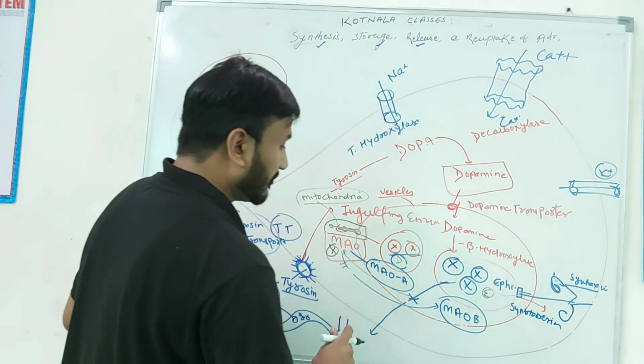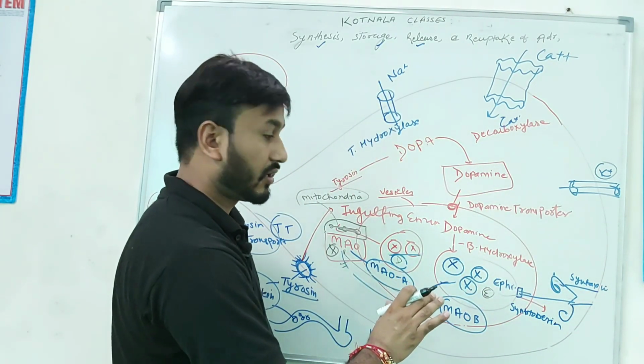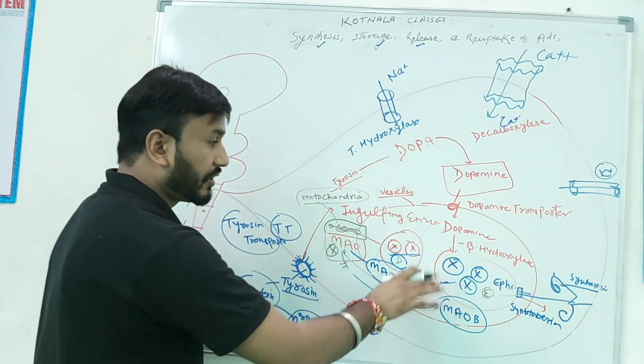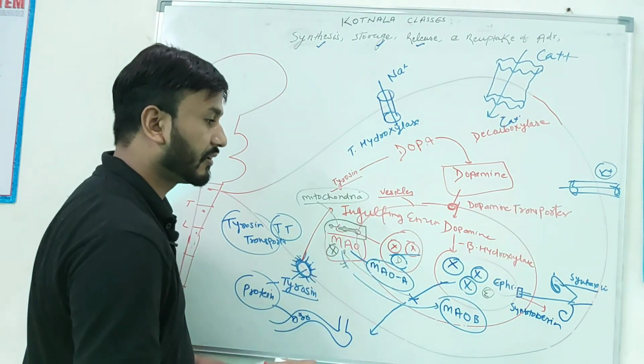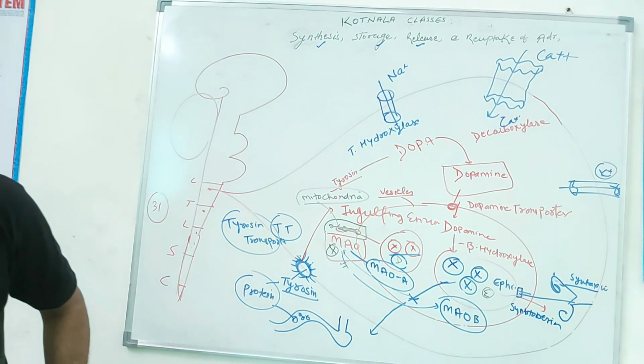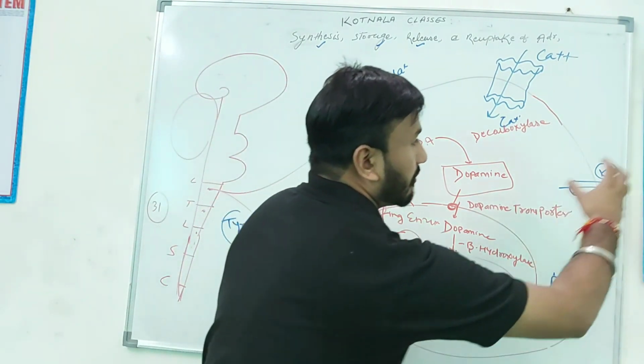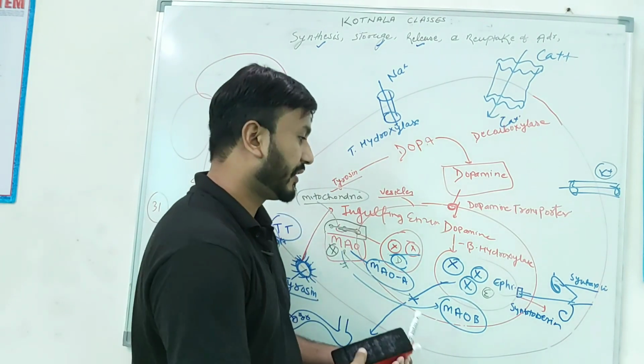Another thing is that this is the inside of the nerve ending. This phenomenon is inside of the nerve ending. When this nerve ending connects with another nerve ending, I will put this diagram and fuse it with another nerve ending, right?